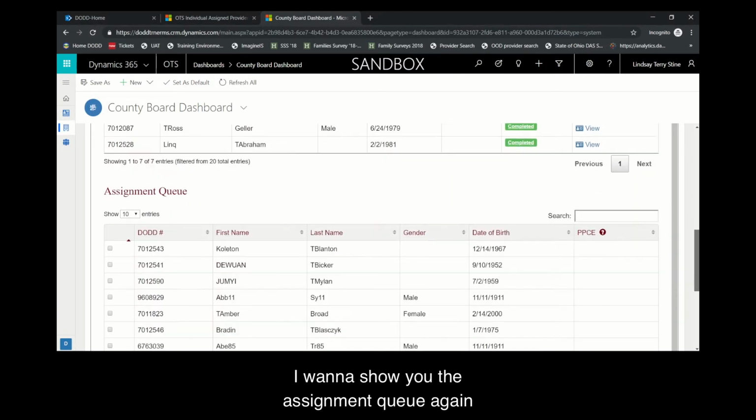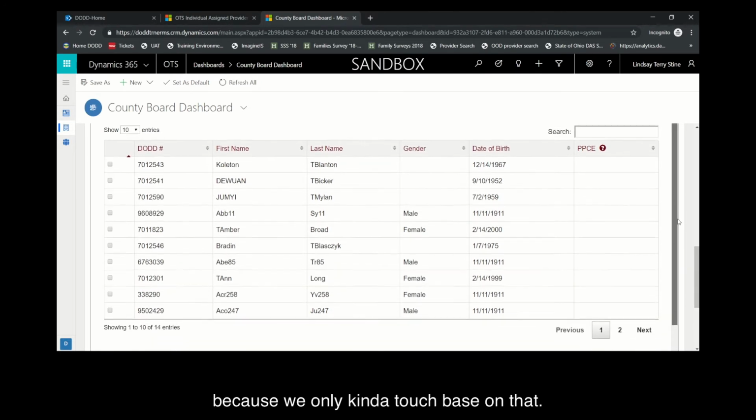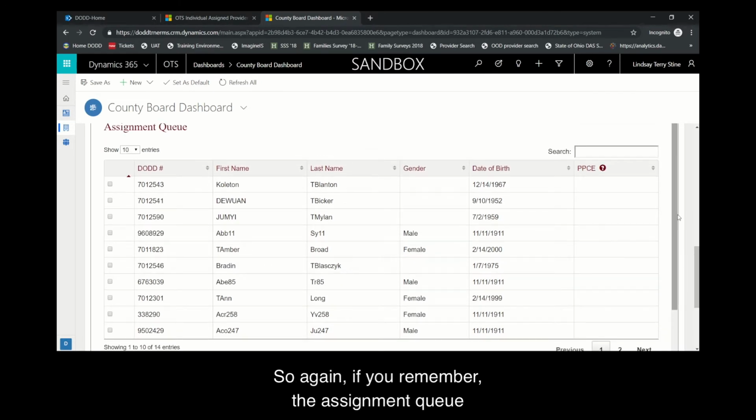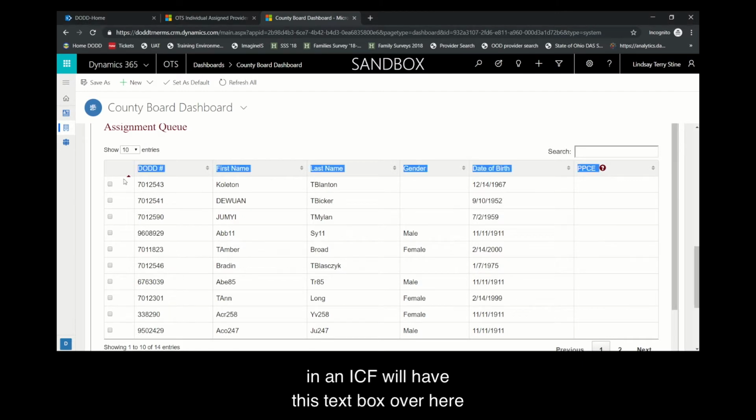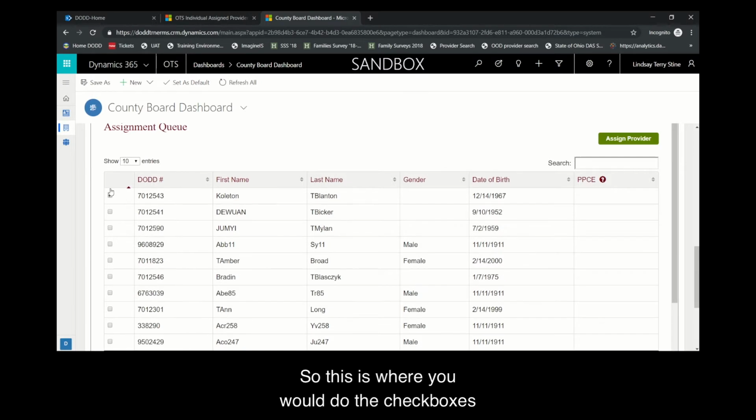I want to show you the assignment queue again, because we only kind of touched base on that. So again, if you remember, the assignment queue is only for county board users and ICF users. And again, if you're an ICF and you also have waiver provider services and individuals have been pulled into your dashboard, only those that reside in an ICF will have this text box over here in this column here. So this is where you would do the check boxes, and you can select multiple individuals that you want. And then you're going to select the assigned provider that's going to pop up.